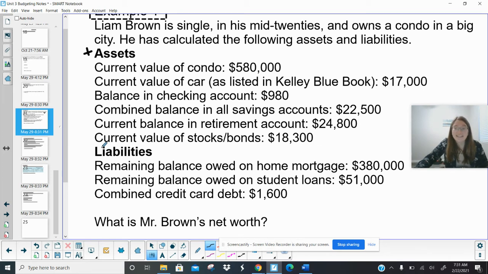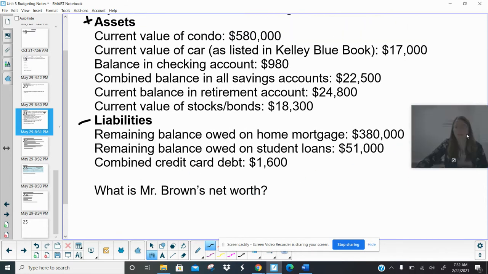So a liability, though, is not necessarily a bad thing. Remember that liable just means you're responsible. So liabilities are things you are responsible to pay back, which is why they are debts, right? These are negatives. Remaining balance owed on the home. So even though the house is worth this much, he still owes that much on it. So if he sold the house, he wouldn't get all of this money because he still has to pay back the rest of that loan, yeah? He's got student loans here and then credit card debt. So these are all negatives.